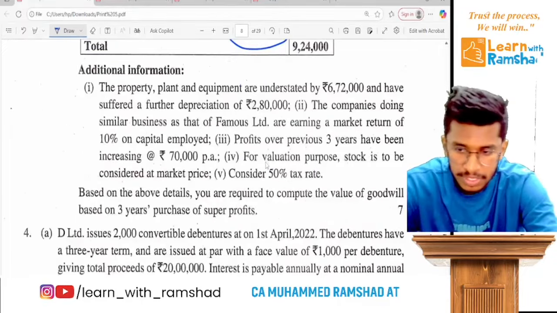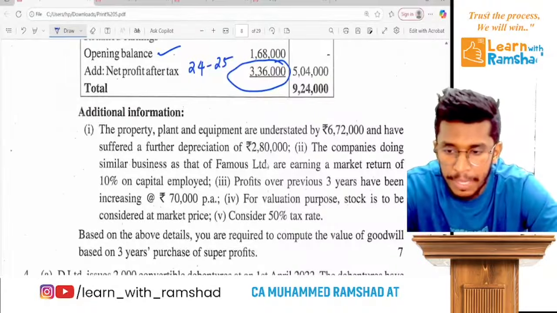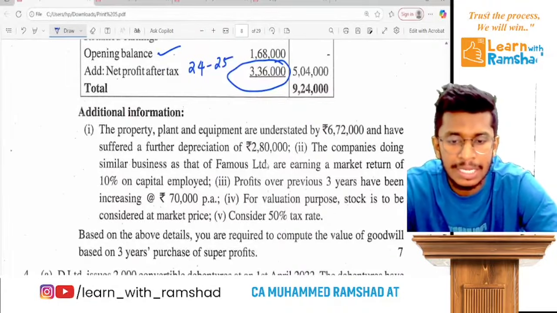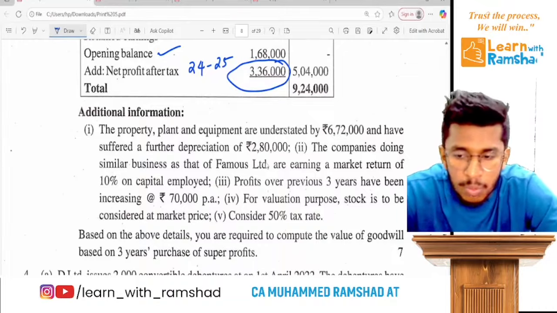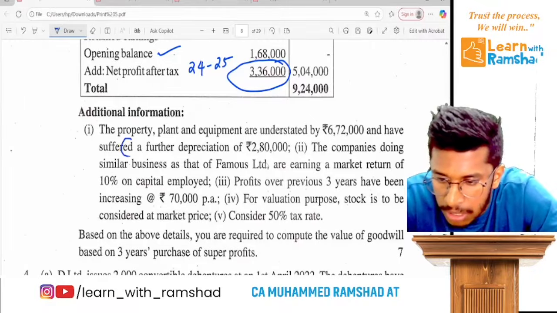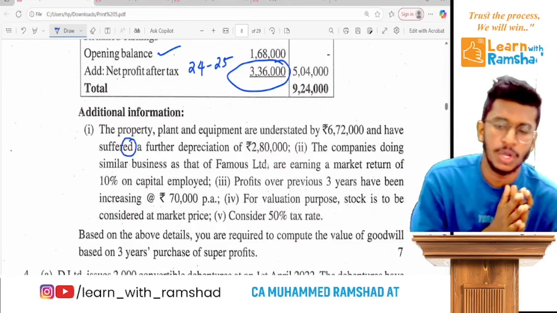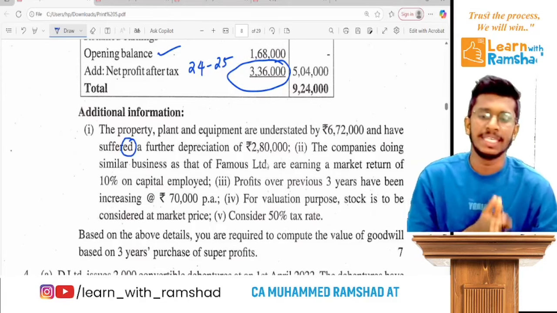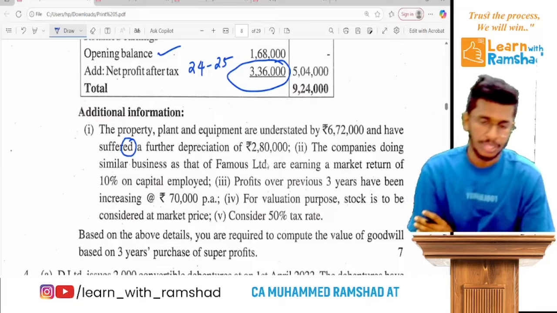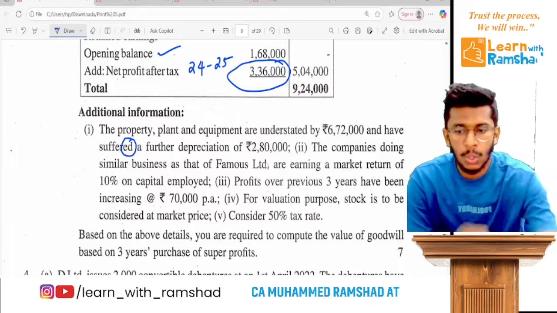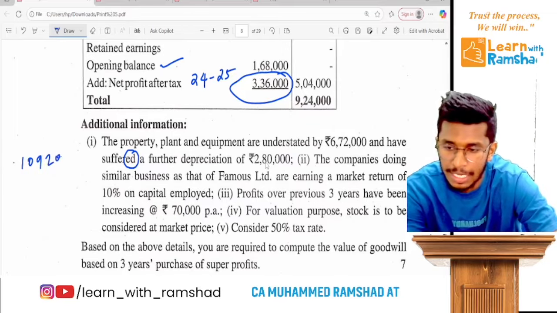Now let's see the additional information, which is that PPE are understated by 6,72,000 and which have suffered, so actually it has had a further depreciation of 2,80,000. So while you calculate the capital employed, currently we have a book value of 10,92,000.